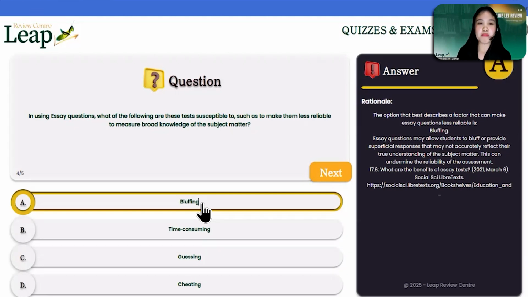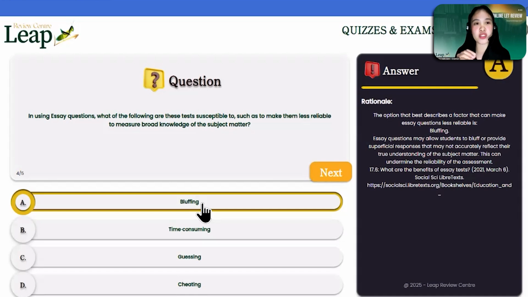So students will tend to bluff when it comes to writing their own essay piece. Why? Because when we do bluffing, we are actually making use of elegant but empty language to cover up for our lack of knowledge.